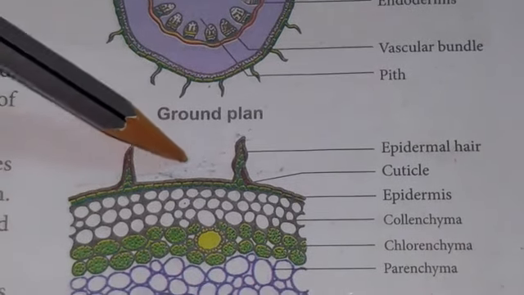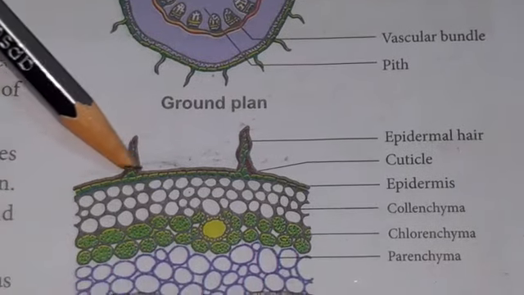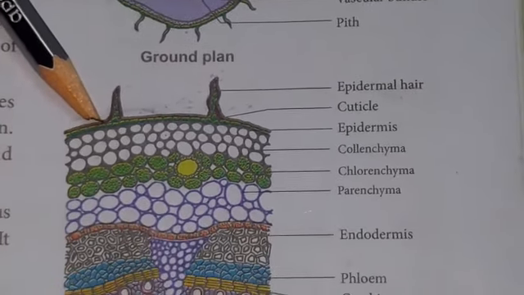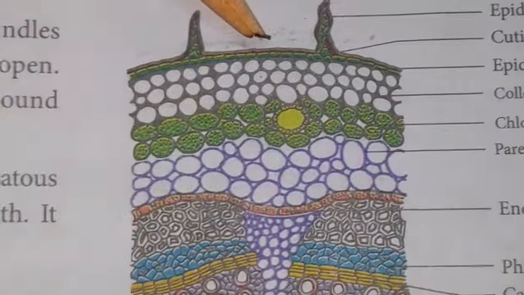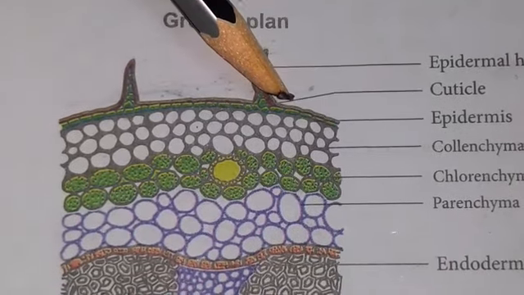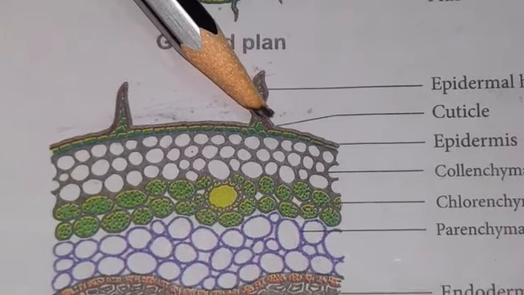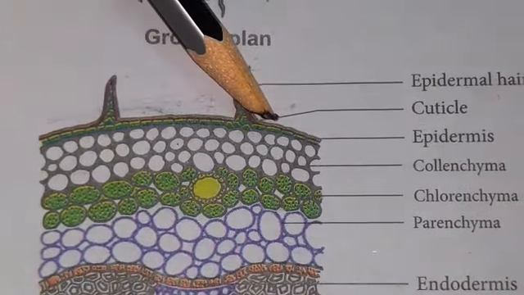So what is meant by the epidermis of the stem? The epidermis of the stem consists of a single layer of parenchymatous tissue, arranged without any intercellular spaces. The stomata are sometimes present here and there, and above the epidermis a thick cuticle is present. The cuticle is made up of a waxy substance called cutin. The function of the cuticle is to reduce transpiration.